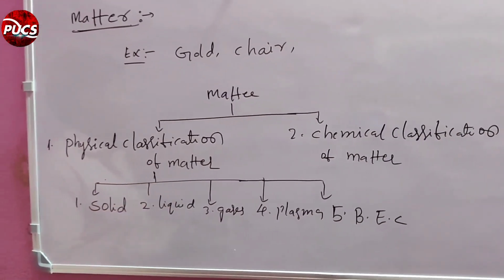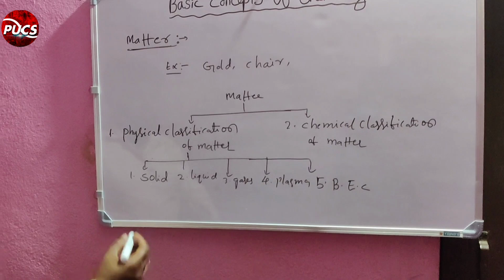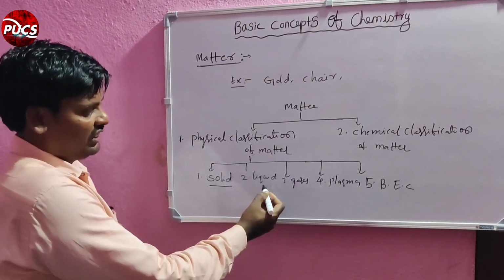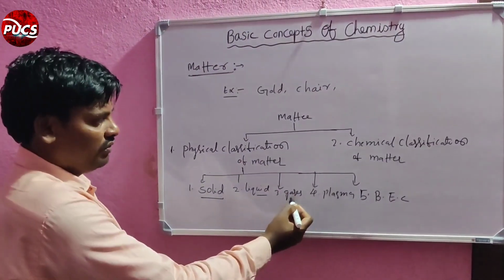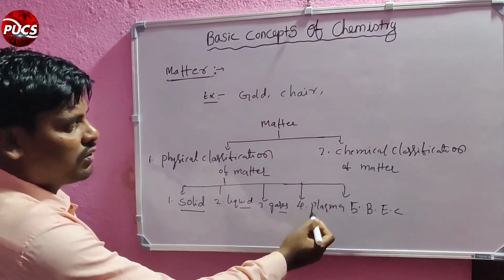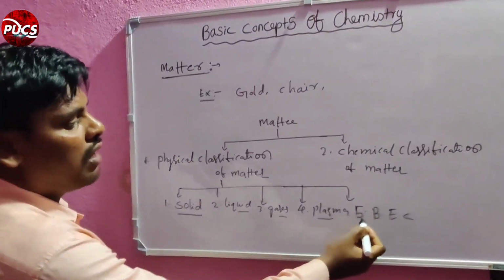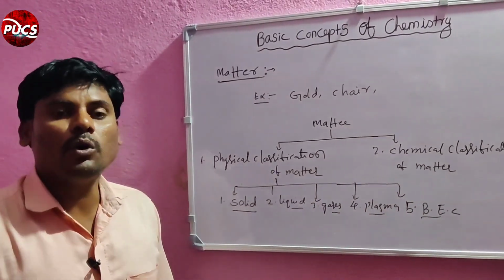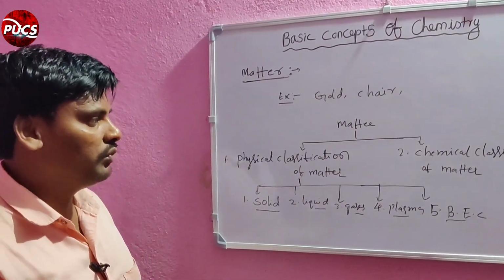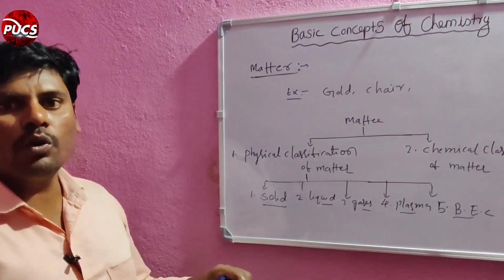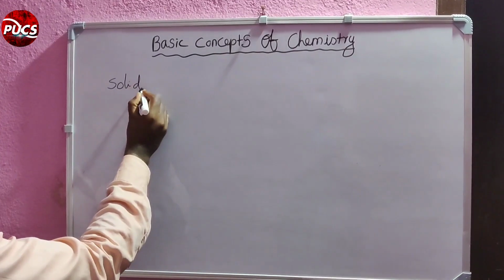So matter exists in 5 phases: solid, liquid, gas, plasma, and Bose-Einstein condensate. Now we are going to discuss one by one.